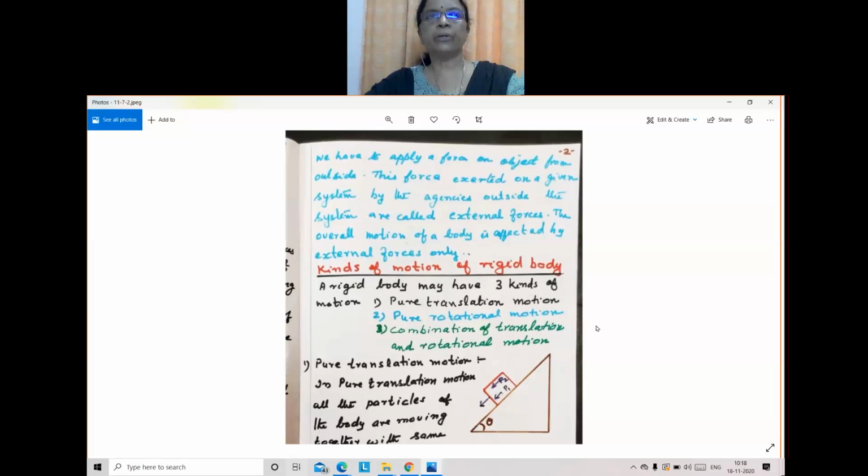Internal, you just consider a stone. And a stone is made up of a large number of particles inside, isn't it? And these particles exert force among each other. One particle exerts force on the other, and that particle will be exerting force back, according to Newton's third law: for every action, there is an equal and opposite reaction. So those forces are equal and opposite. So what happened? They cancel each other.